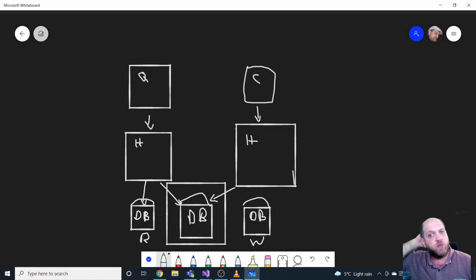But if you would build a larger system with a high volume of requests, then it might be a good idea to also have two different databases. So that's how that is supposed to work. But I would say that we are still doing CQRS as long as we treat queries and commands differently.